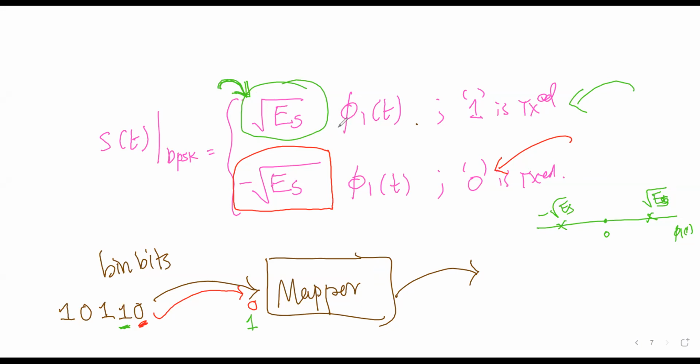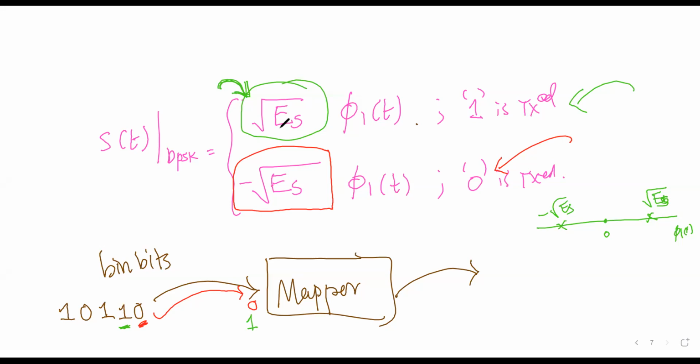Now you receive a carrier signal with some positive energy, say 5. What will you interpret? Binary 1 was transmitted. If you receive a carrier with some negative energy, what will you interpret? Binary 0 was transmitted in BPSK.